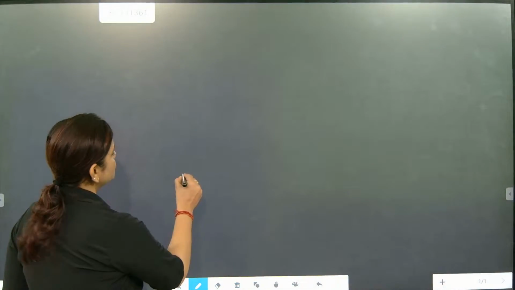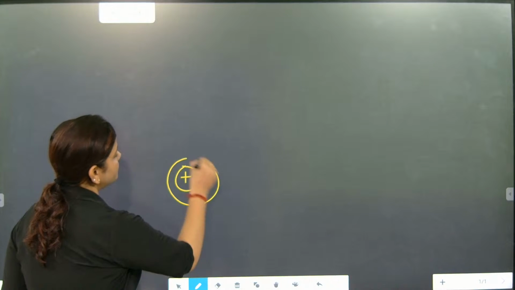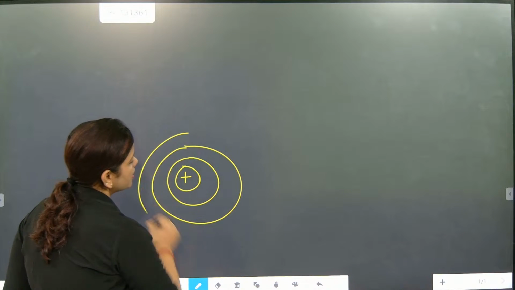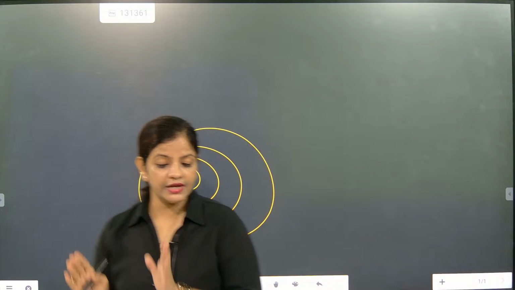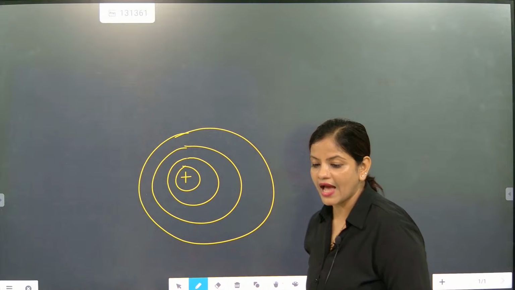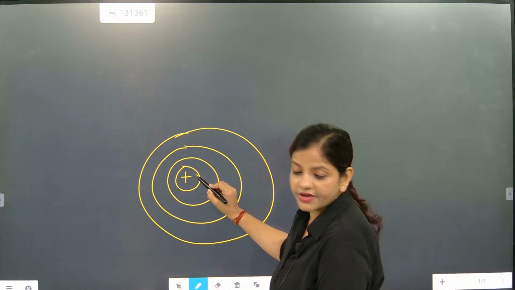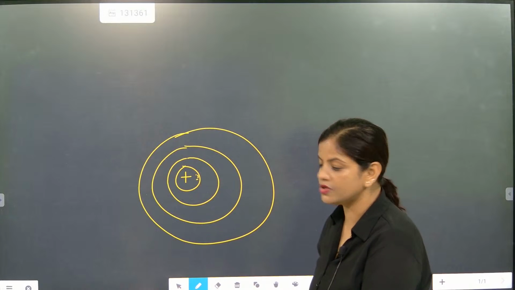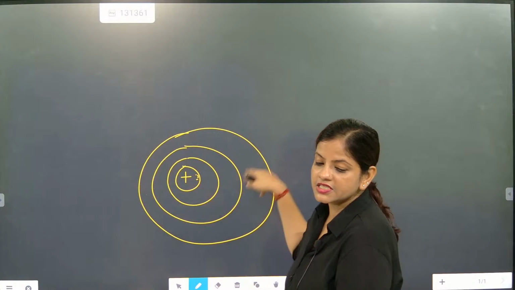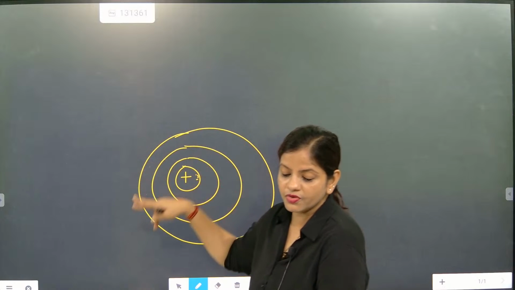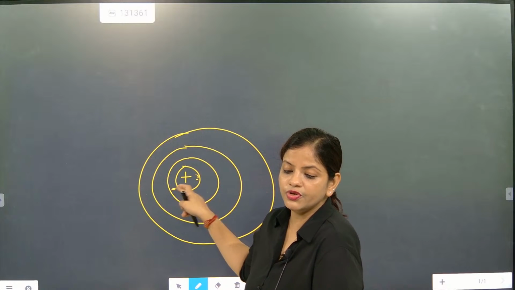Now look here. When we are talking about the atom, the entire mass of the atom is concentrated in the nucleus. These are called the extra nuclear part, and this is exactly the nucleus part.